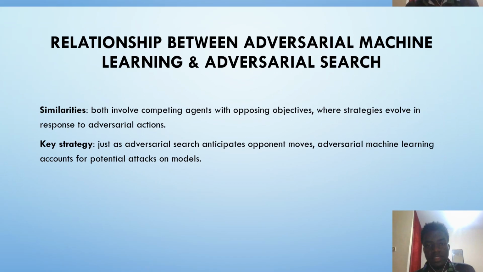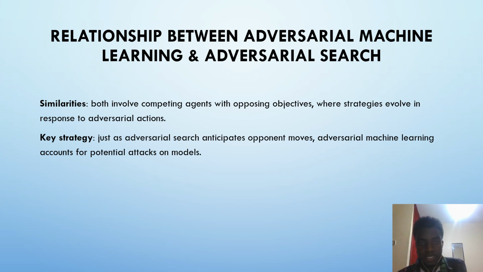And the relationship between adversarial machine learning and adversarial search, the key strategy, is that just as adversarial search anticipates opponent moves, adversarial machine learning accounts for potential attacks on models, just like I've been explaining. Thank you for your time.